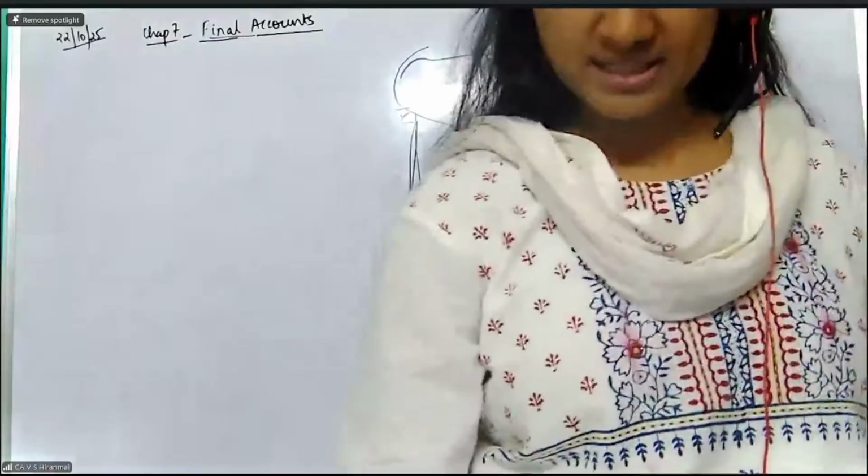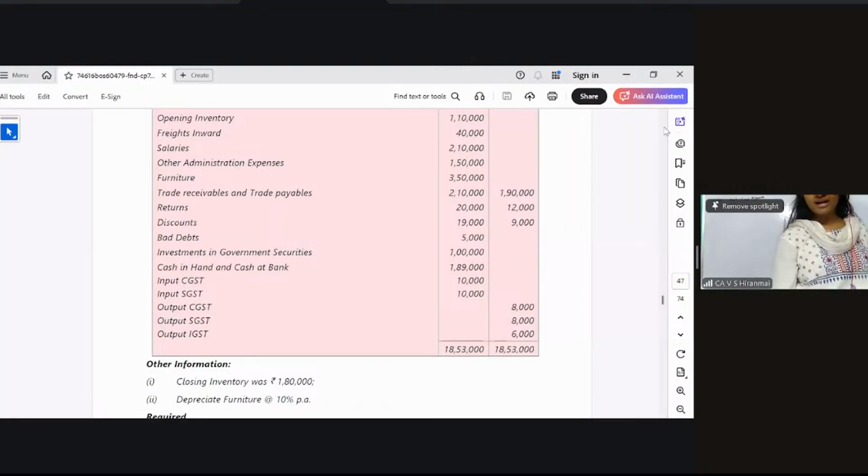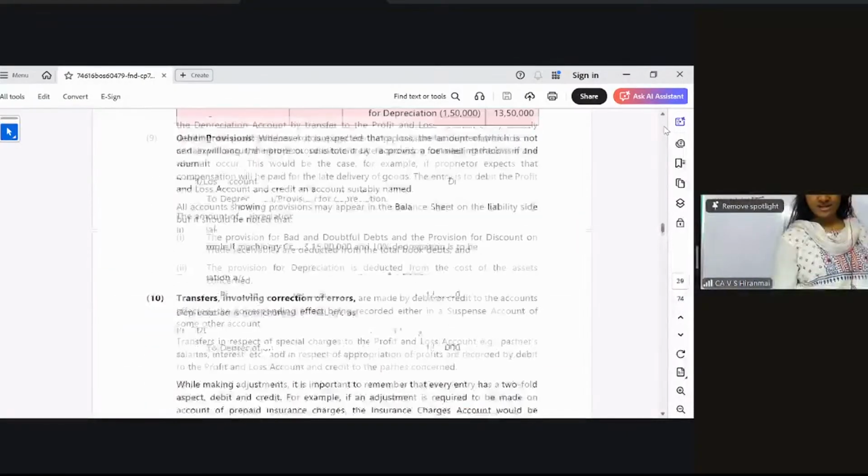I will show the question, then you will understand. All of you, please see illustration number 1. So the trial balance has the closing stock, which means that instead of getting it as an adjustment, the closing stock comes inside the trial balance.